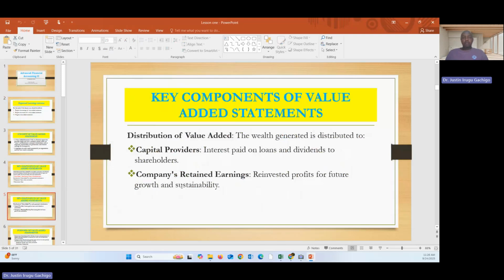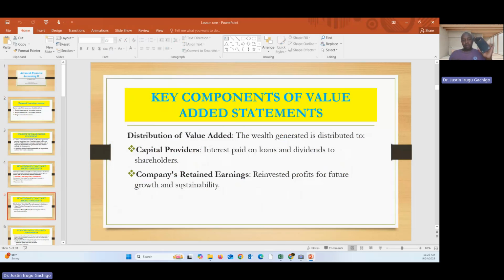So if I can summarize, value added is equal to the sales minus inputs. Inputs are the cost of everything that is bought for revenue generation. For example, this is a mobile phone.